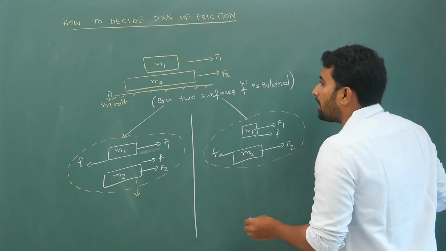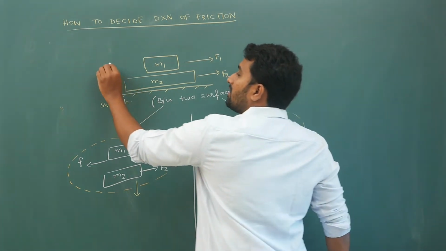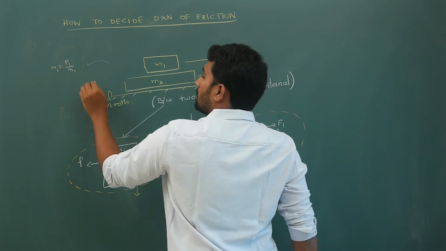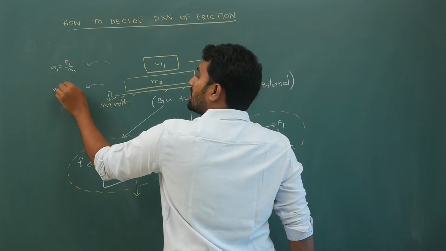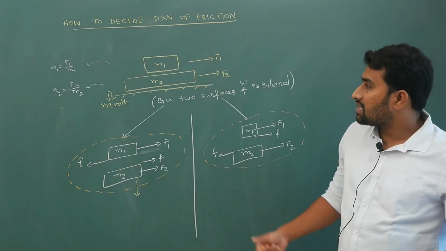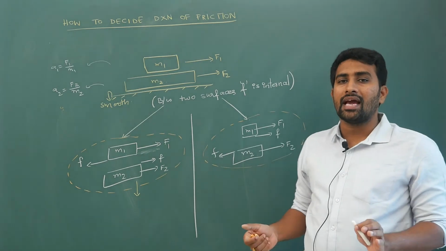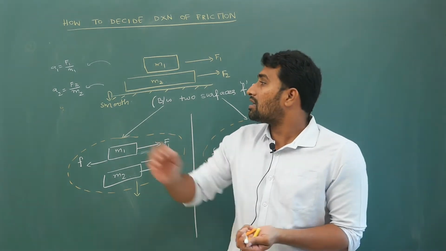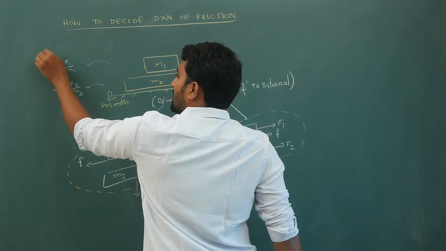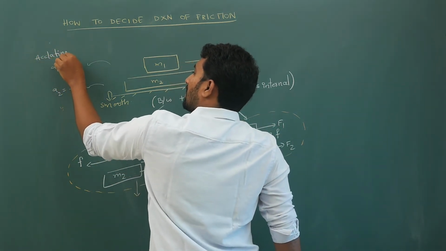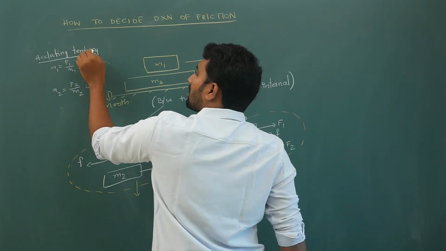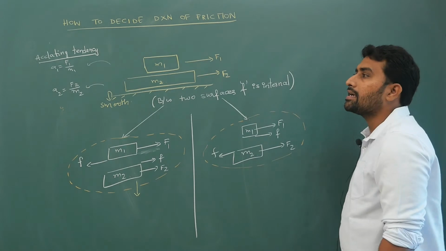So for example, logically if you take the acceleration of this block, A1 is F1 by M1, and for this block A2 is F2 by M2, right? Without considering friction, I am looking at the accelerating tendency. It's not the final acceleration, I am just calculating the accelerating tendency.